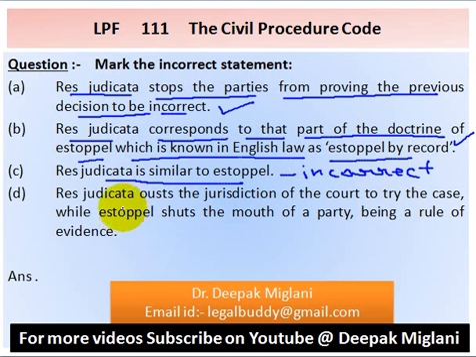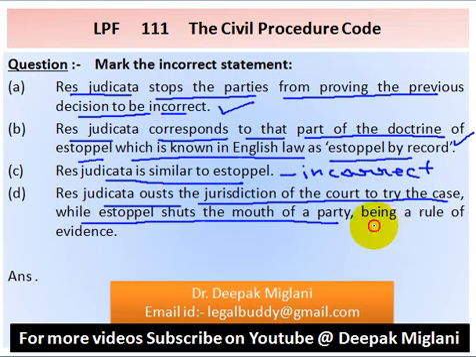Option D, res judicata ousts the jurisdiction of the court to try the case, while estoppel shuts the mouth of a party, being a rule of evidence. This is also a correct statement. So answer is option C. C is the answer.